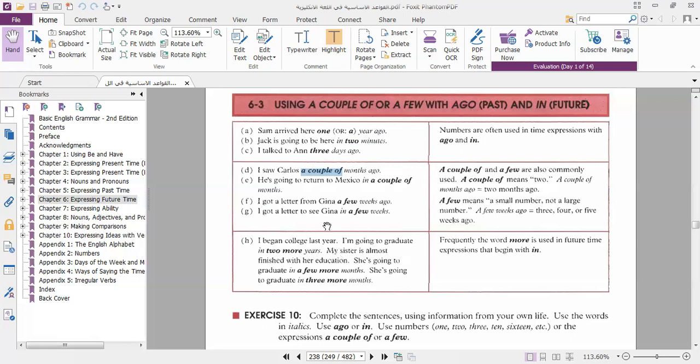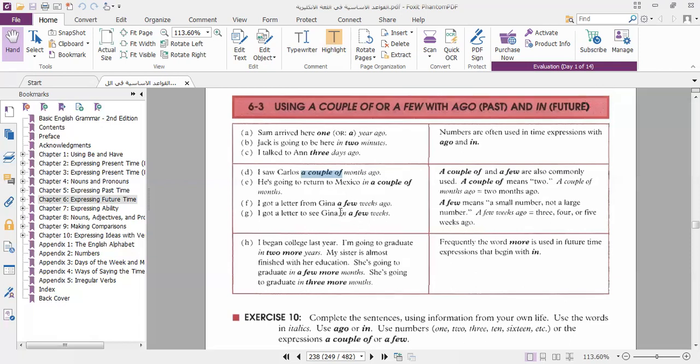I got a letter from Gina a few weeks ago. I'm going to see Gina in a few weeks. So we can use a couple of and in 3 weeks, in a few weeks.